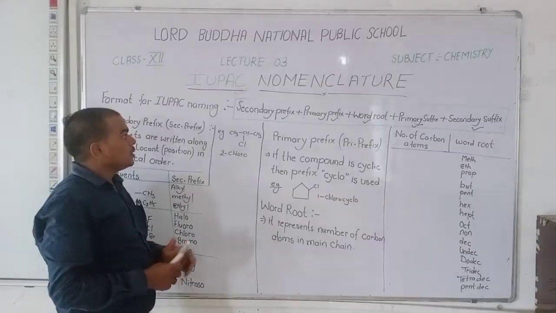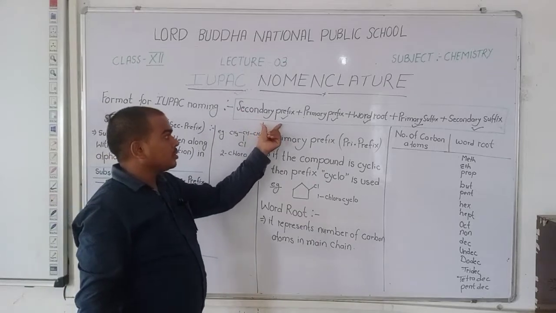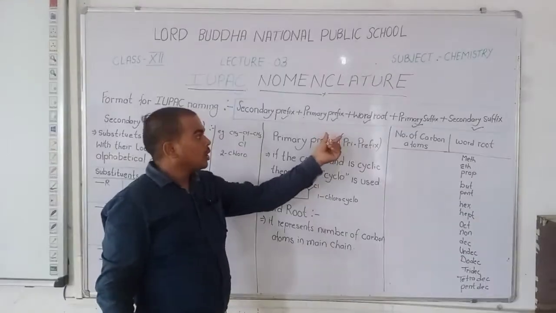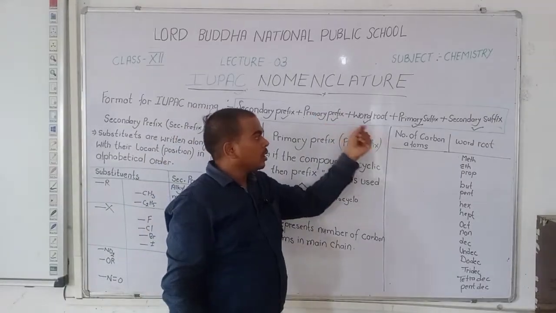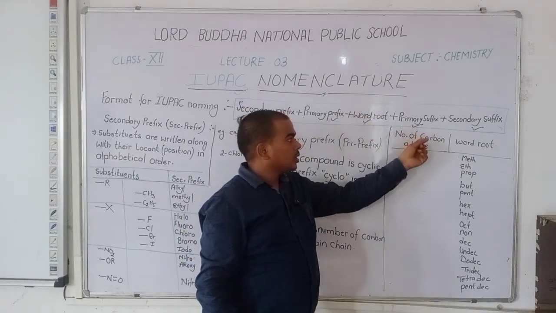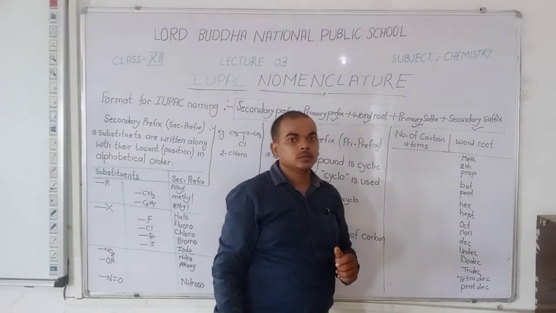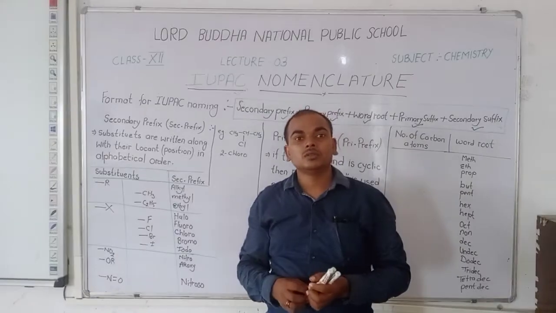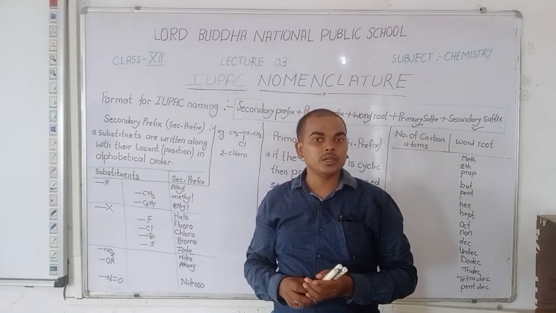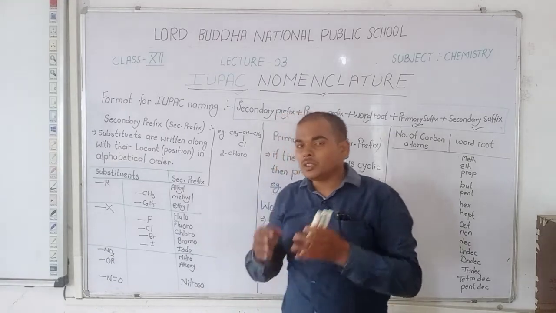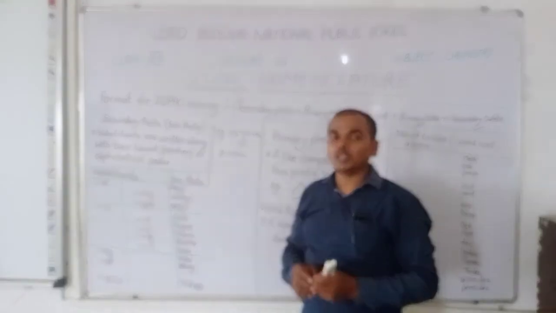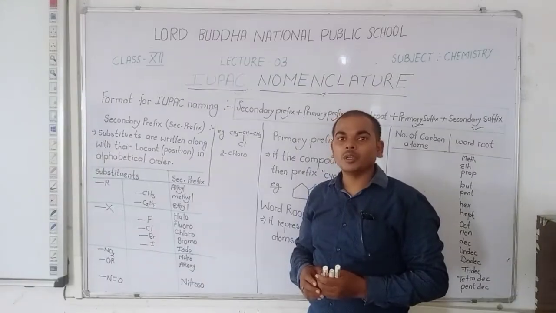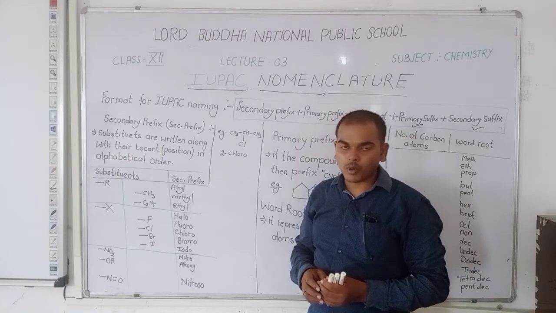Again: secondary prefix, primary prefix, word root, primary suffix, secondary suffix. This is not only the format of naming an IUPAC compound, it is also a formula for writing the IUPAC name of any organic compound.